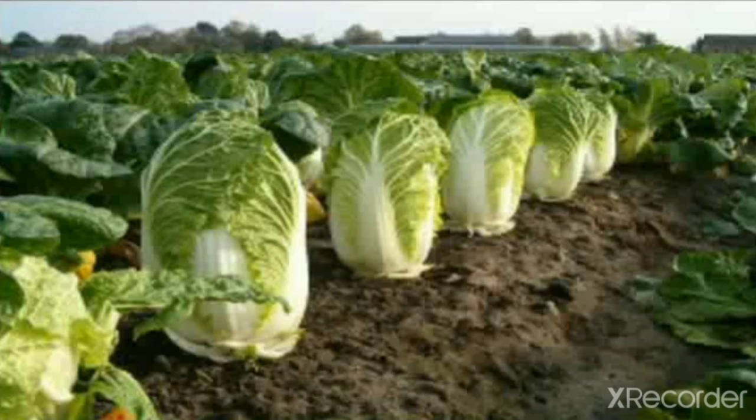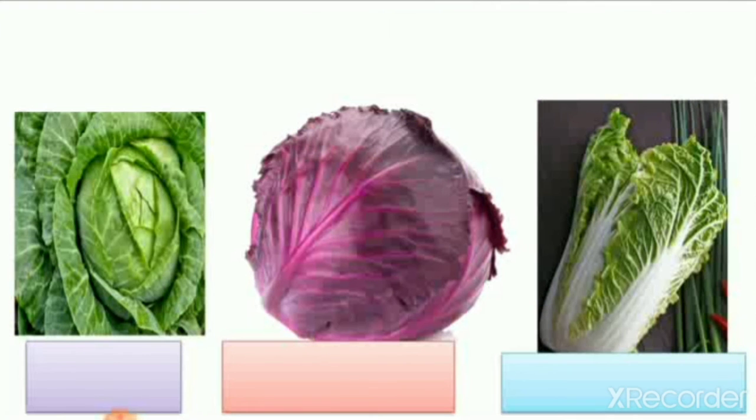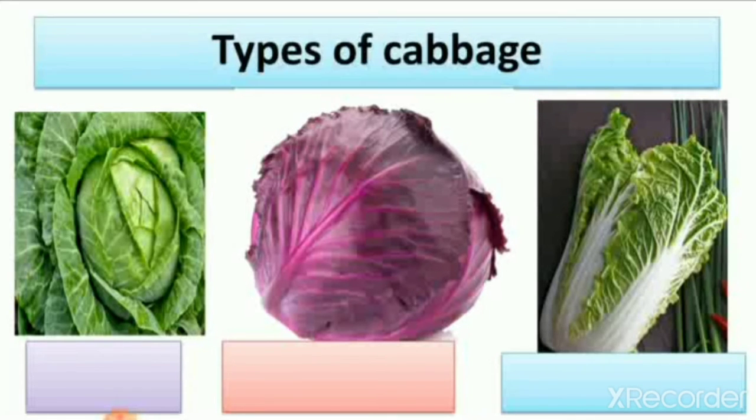It does not look like the cabbage which we use in our house. Now you can see that 3 different types of cabbage are available. First is the cabbage which we can grow in Indian farms.